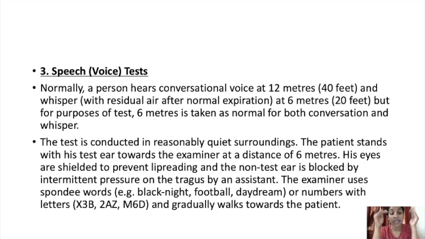So his eyes are shielded to prevent lip reading, and the non-test ear is blocked by intermittent pressure on the tragus. This projection near the external auditory canal is known as the tragus. If we press like this, it will close the auditory canal, right?